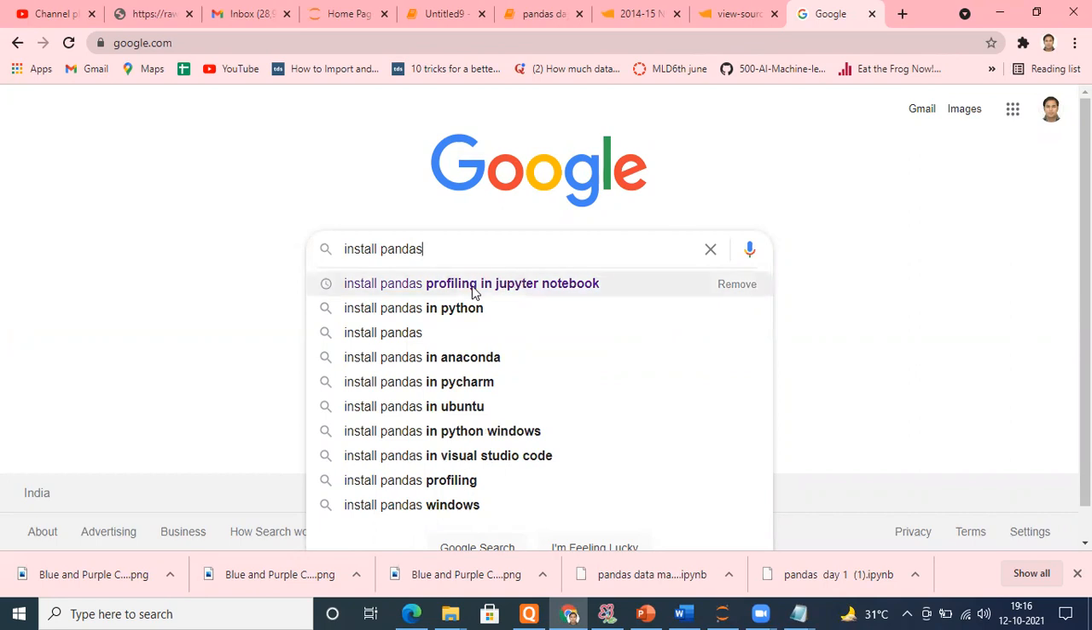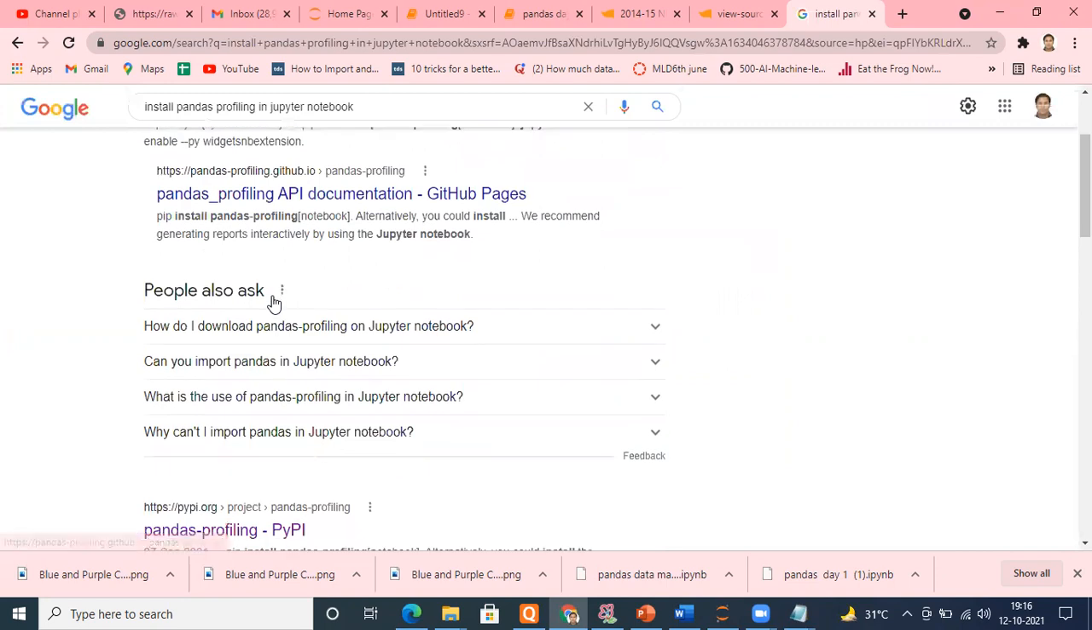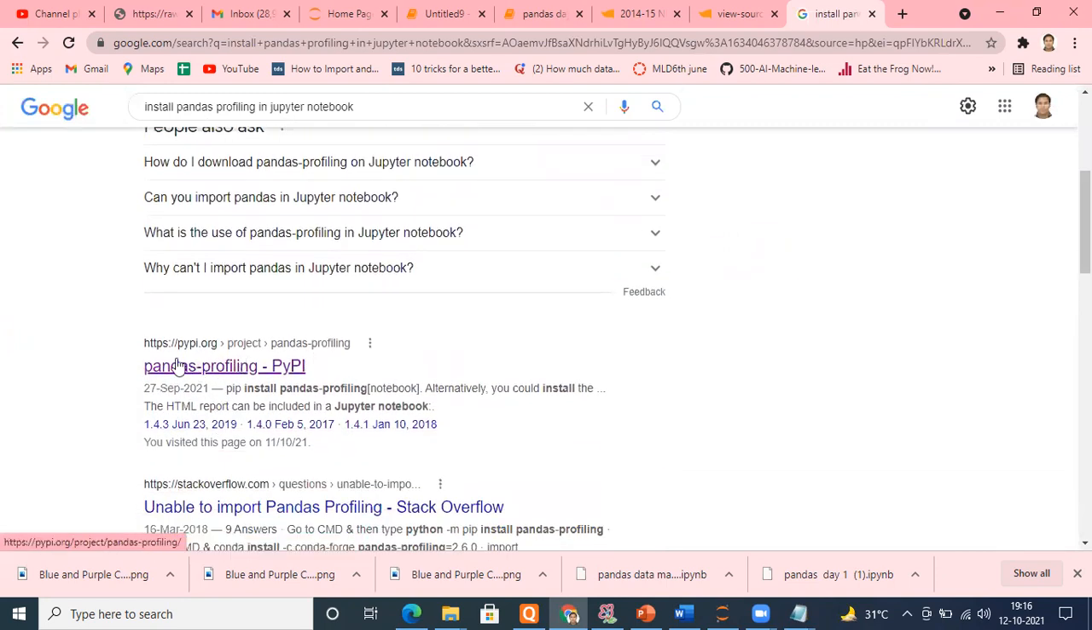So you type install. For example, I'm telling install pandas profiling in the Jupyter notebook. So you should get a PyPI page. This is the location you have to go, pypi.org, which is a big repository where most of your Python libraries are available. If we are going to use that, you will be finding it here. Go there, click on this link.